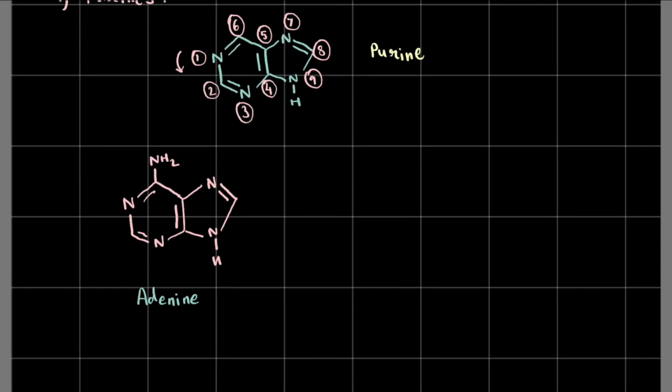Okay, now let's consider another purine. This one also has the basic skeletal structure: nitrogen, nitrogen, nitrogen, nitrogen, hydrogen. But there's a small difference in that this nitrogen is also bonded to a hydrogen, right? And now, since nitrogen has a valency of 3, there cannot be any double bond here. And so there is one double bond here and one double bond here, but none here.